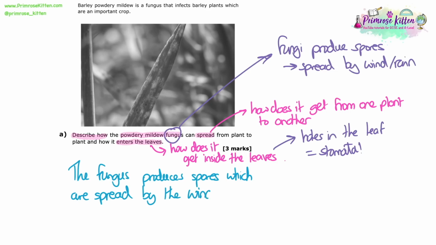So the fungus produces spores, that's going to get us 1 mark, which are spread by the wind, going to get us the second mark, and they can enter the leaves through the stomata, the third mark.